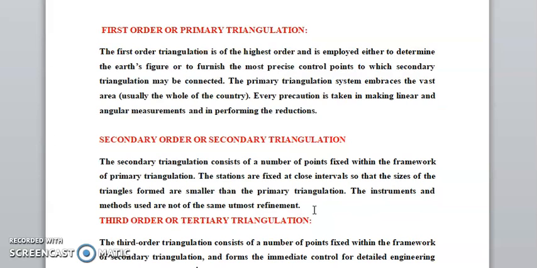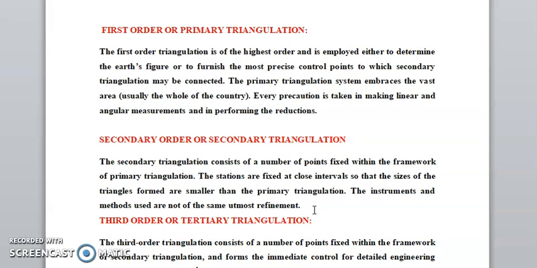The primary triangulation system embraces a vast area, usually the whole country. Every precaution is taken in making the linear and angular measurements and in performing the reductions.